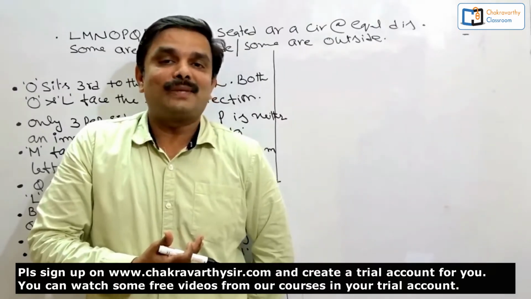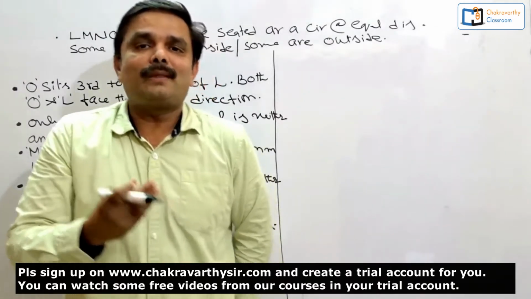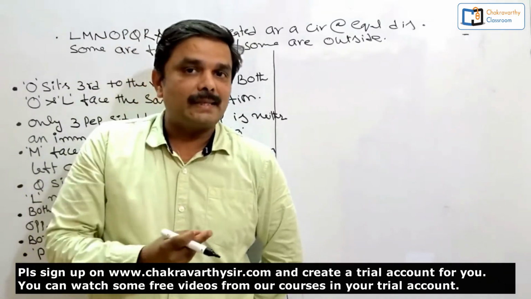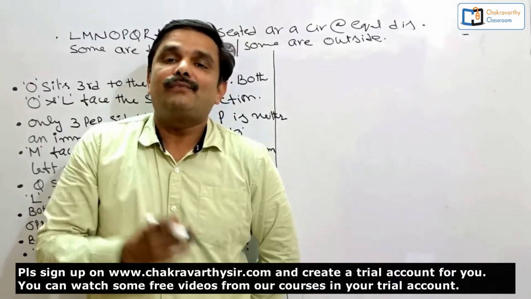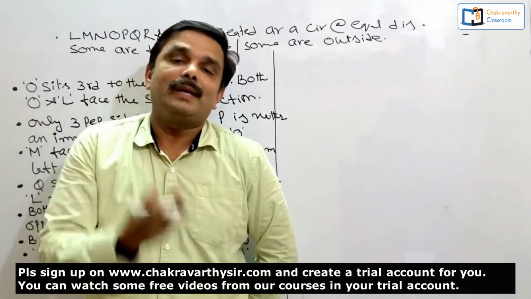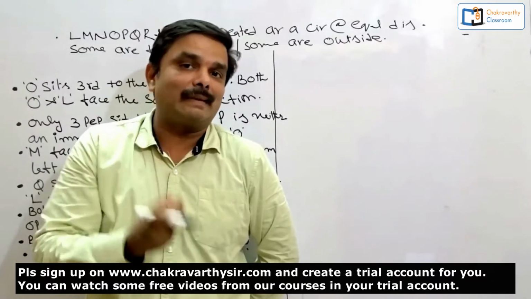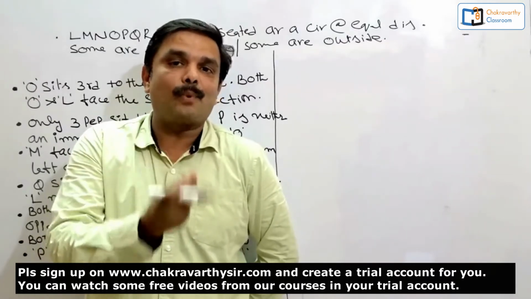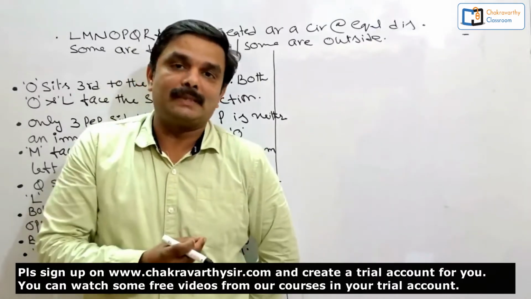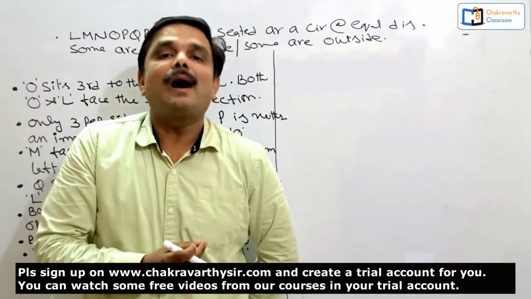So now to solve this type of puzzle, you should be thorough with the seating arrangement, then puzzle test, then blood relations. If you know the basics of all three, definitely you are able to do this one. Even though the difficulty level is increased, if you attempt in a proper manner, all the questions can be solved and this type of puzzles can be easily unraveled.